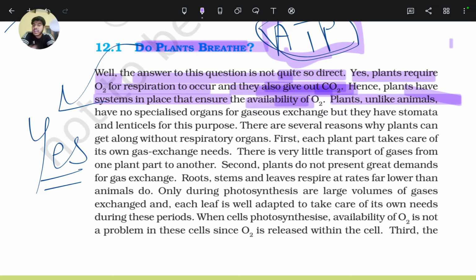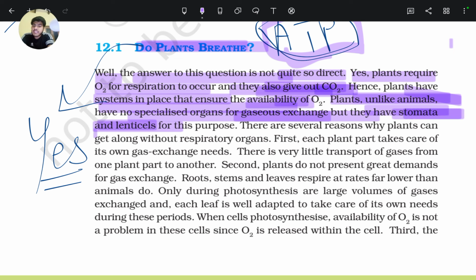Plants, unlike animals, have no specialized organs for gaseous exchange. They have stomata in their leaves and superficial layers, and lenticels are present in their bark.